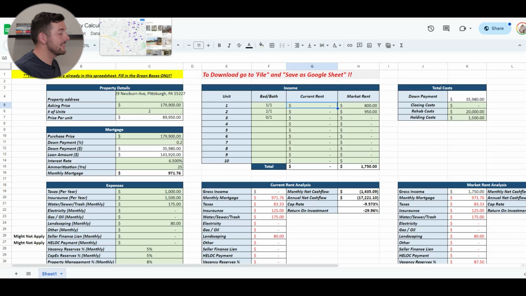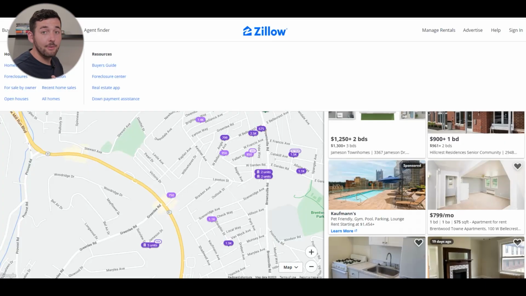What I typically do is one of a handful of things. The first thing I would do is call a property management company in the area, and they'll give you a really good idea of what you should rent each unit for. I would also call an agent and use what they say against the property managers, to see if they align or if they're a little bit off. After that, I'll look for my own information.